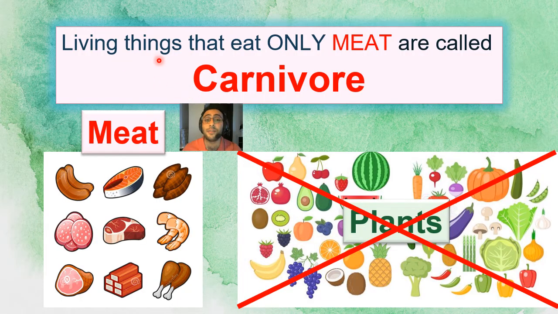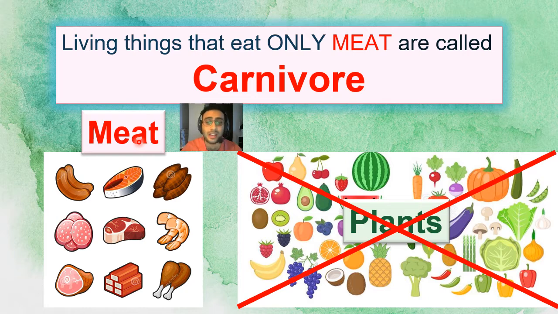We have living things that eat only meat, and we call them carnivores. Car, like car, vor. Okay, carnivore. Now, carnivore things can only eat meat.